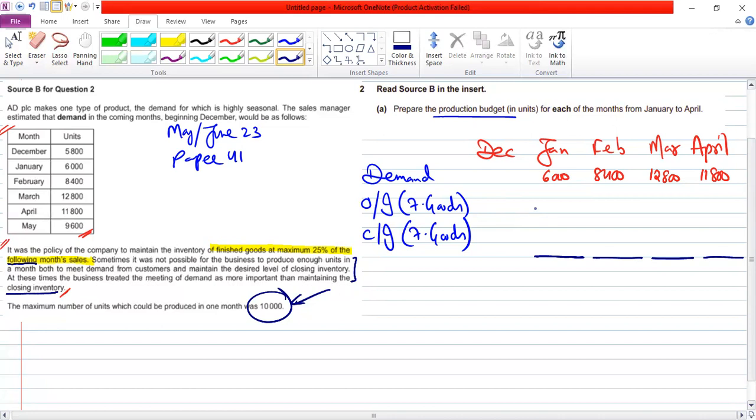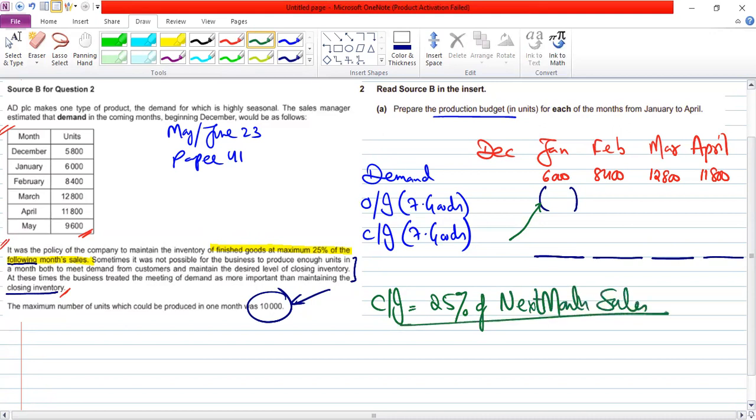Opening inventory. The closing of December is the opening of January, right or wrong? We know that, right? And the closing inventory formula is 25% of next month, the following month's sales. Am I wrong or am I right?